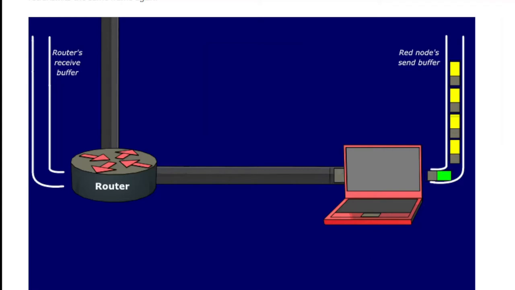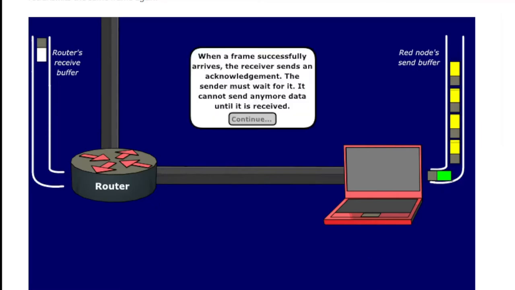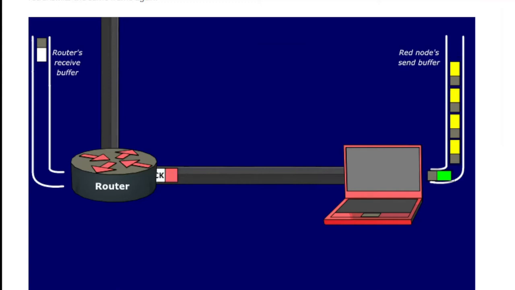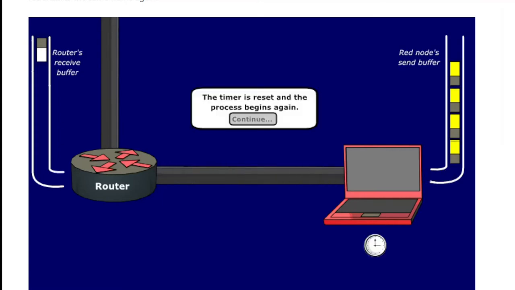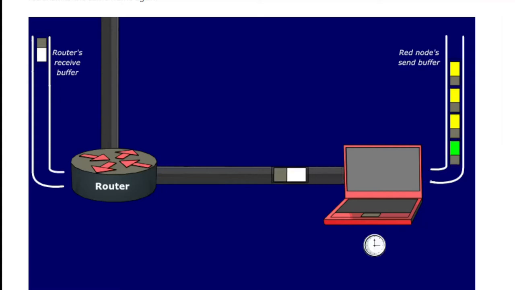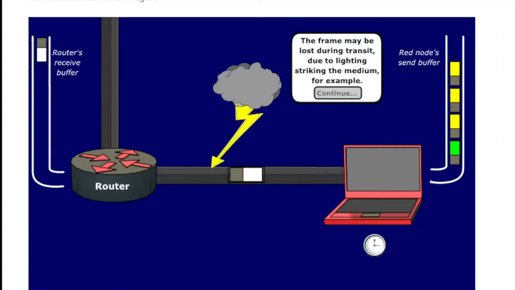Now let's proceed. So now the sender is sending the first frame to the receiver and waiting for the acknowledgement from the receiver. So right now the sender can't send any more frame. After getting the frame, the receiver sends the acknowledgement to the sender. So right now the sender is ready with the next frame because it got the acknowledgement from the receiver.